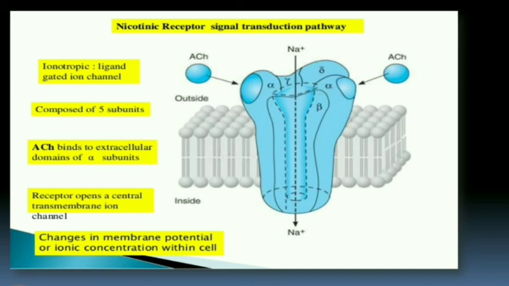When acetylcholine binds to its domains, the receptor is activated, opens the central transmembrane ion channel, and changes the membrane potential or ionic concentration within the cell, allowing ions into the membrane. This is the action of the receptors.